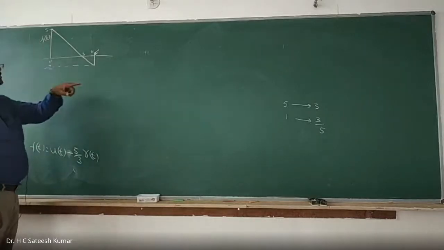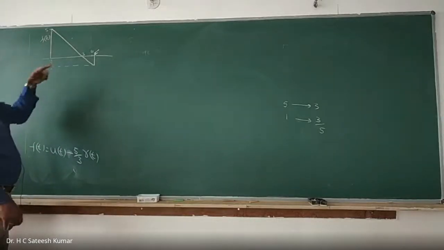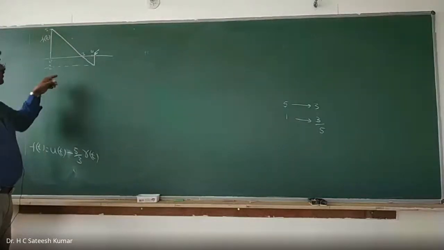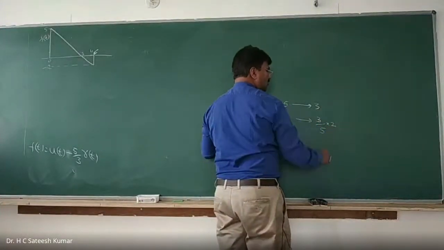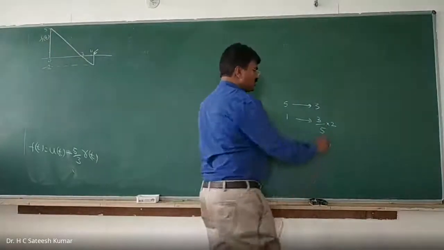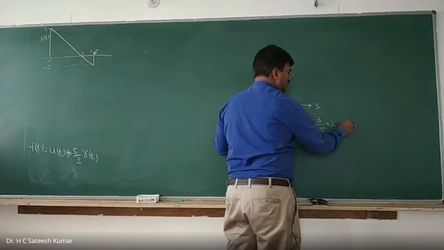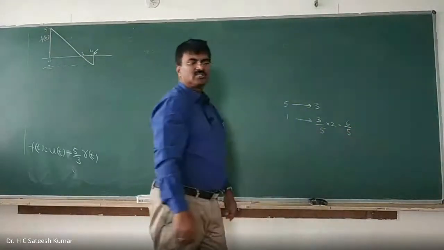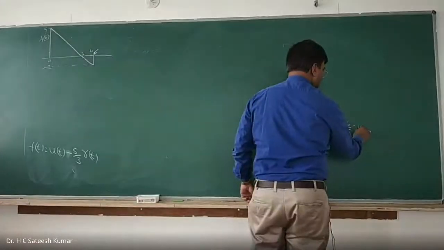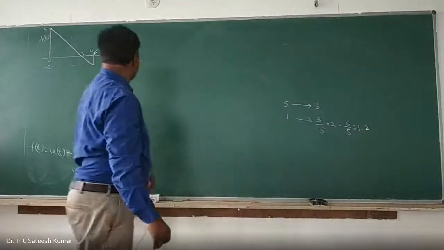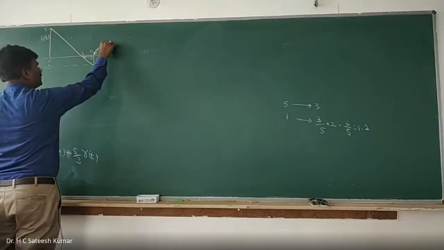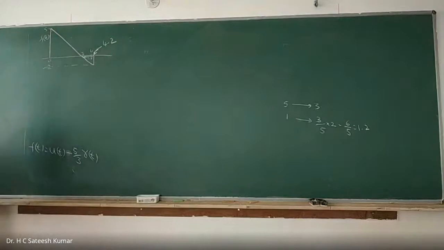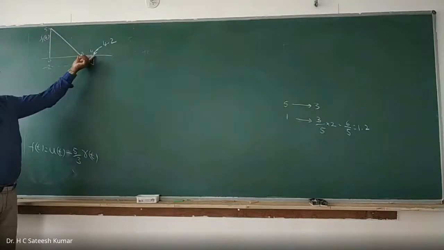To come down by 5 units, it is 3. To come down by 1 unit, it is 3 by 5. Therefore, to come down by 2 units, it should move by how many units? That much it should be. So calculate, madam, how much does this come to? 6 by 5. It is 6 by 5, which is 1.2 if I am right. So therefore, this distance will be 1.2. Therefore, this point should be 4.2. That's how we should calculate. To come down by this much distance, how much should I move, so that I can get that.